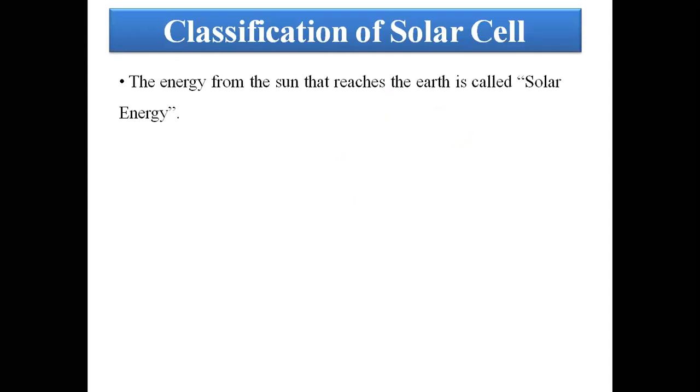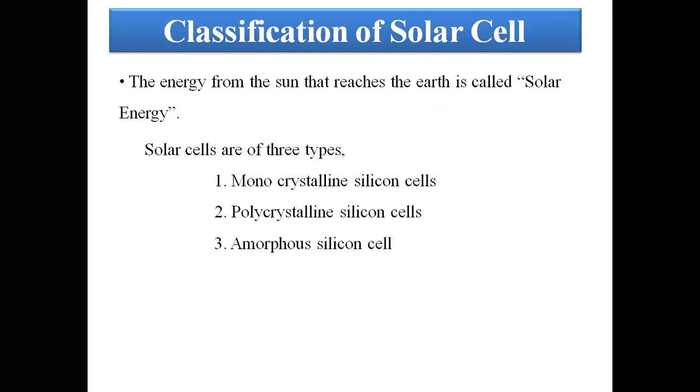Classifications of solar cell. Generally, solar cells are classified into three types: monocrystalline, polycrystalline, and amorphous. The energy from the sun reaches the earth's surface as solar energy. In space, the available energy is 3.7 into 10 to the power of 26 watts, but only 1.7 into 10 to the power of 17 watts reaches the earth's surface.